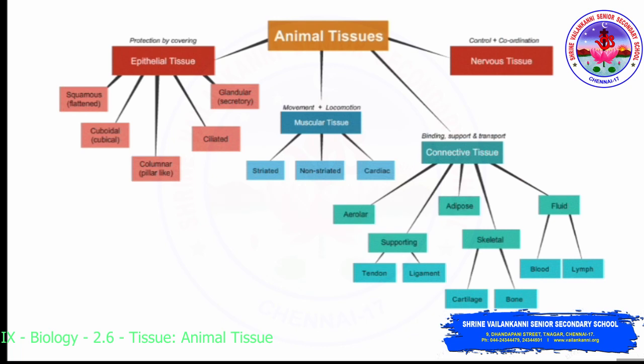Epithelial tissue is of 5 types: squamous, cuboidal, columnar, ciliated, glandular. Whereas muscular tissue is of 3 types: striated, non-striated, cardiac. Connective tissues: areolar, supporting, adipose, skeletal, fluid. Supporting tissues are of 2 types, one is tendon, another one is ligament. Skeletal is again of 2 types, one is cartilage, another one is bone. Fluid is again divided into 2 types, blood and lymph.